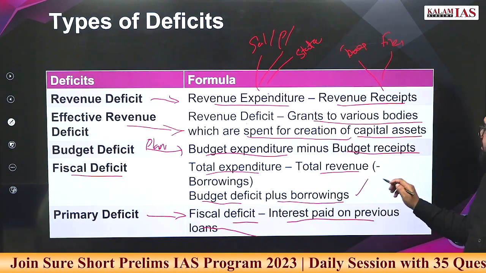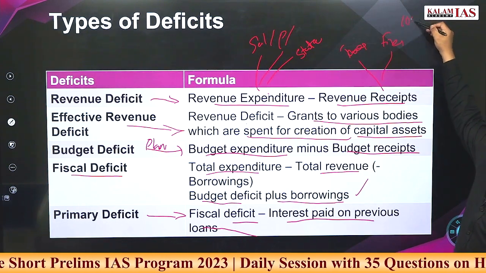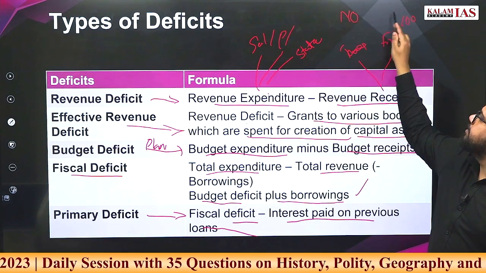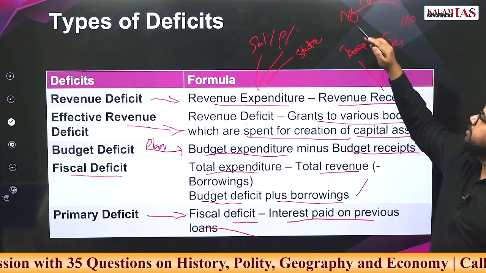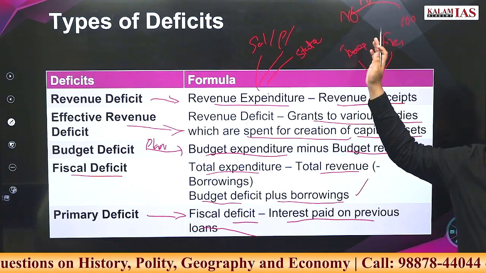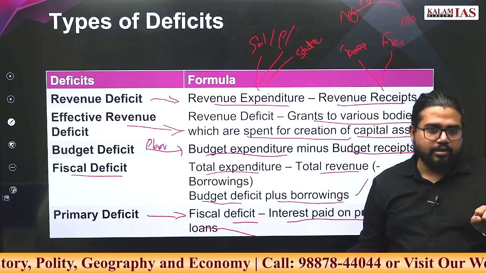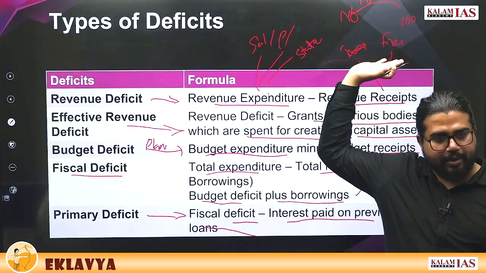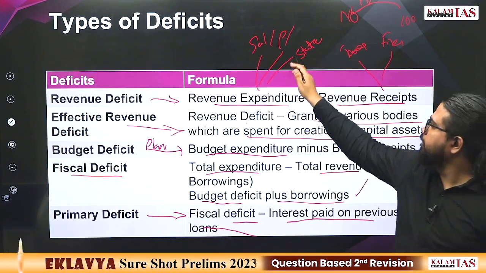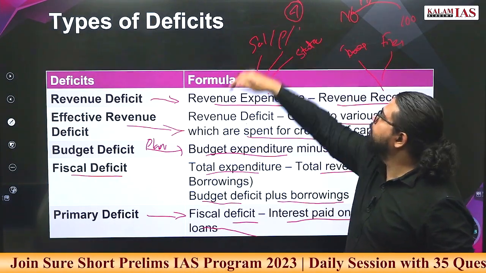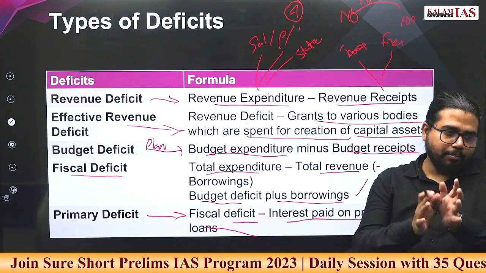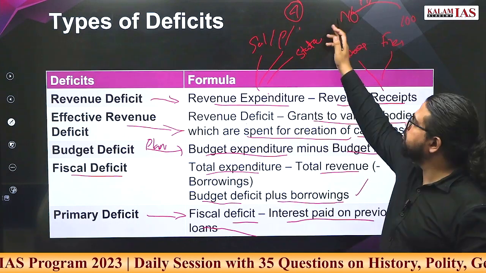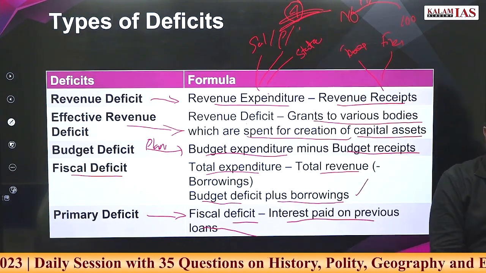Fiscal deficit means, suppose 100 is your revenue, your government is spending 110, fiscal deficit is 10 rupees, you have to borrow it. Now out of the 10 rupees you borrowed, 6 rupees you are giving to loans you took a few years back. That is only 4 rupees you took as new loan, new component. Rest component you are taking just to service the previous loan. So if you subtract that, you will get primary deficit.